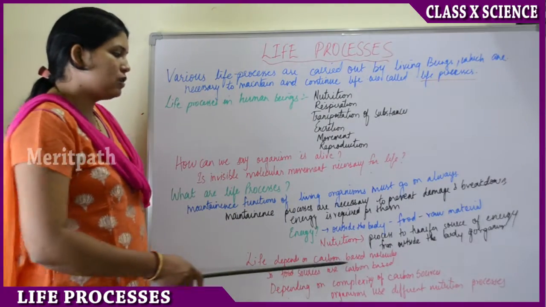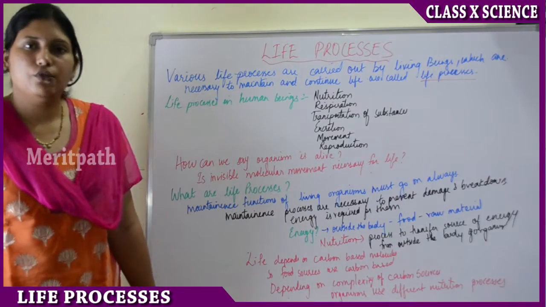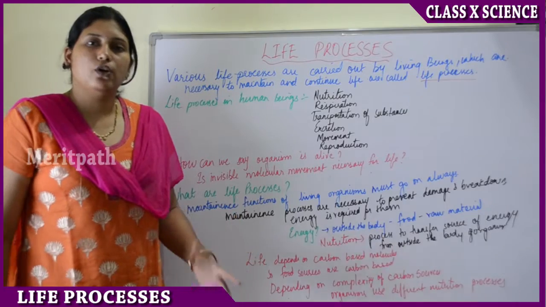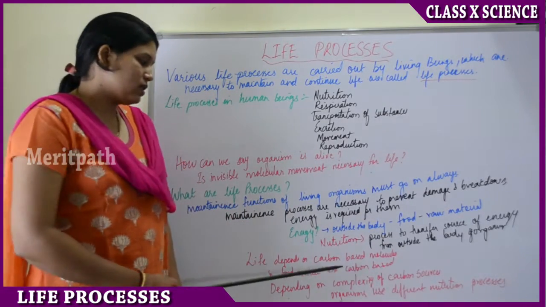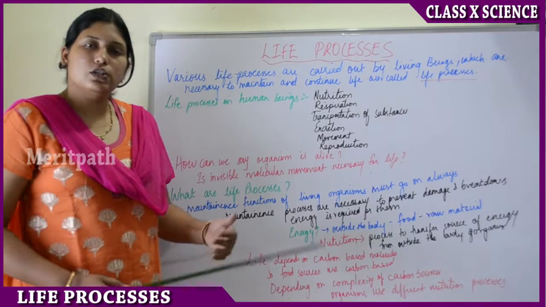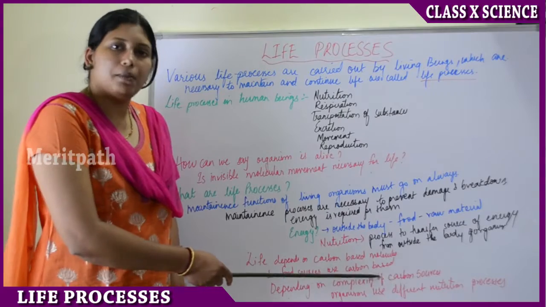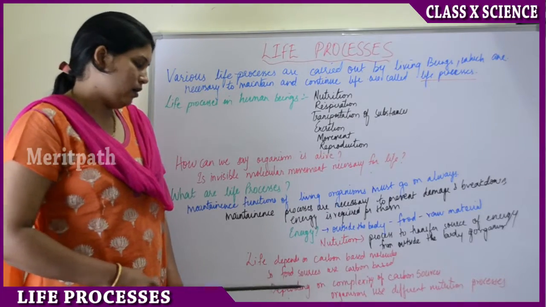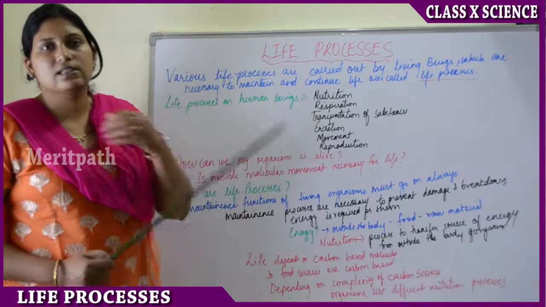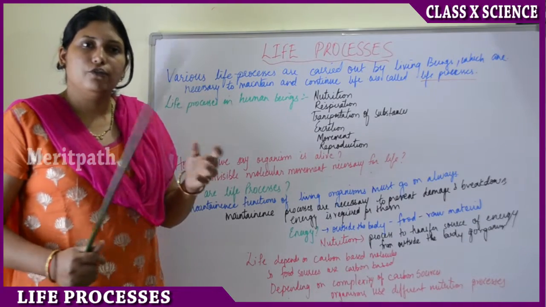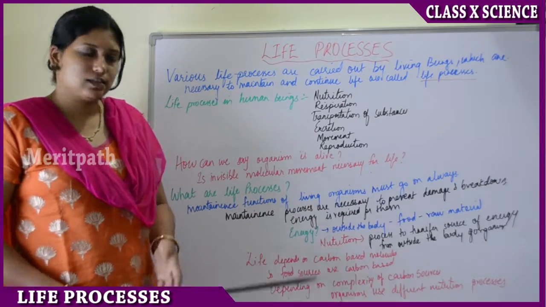So life depends basically on carbon based molecules. These cells, the food we eat, everything is based on carbon. Carbon is the element which gives us energy, and mostly all the food sources are carbon based. The rice we eat is carbohydrates, and plants store energy in the form of carbohydrates, that is starch.